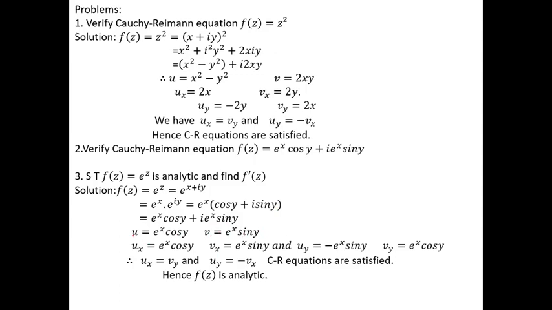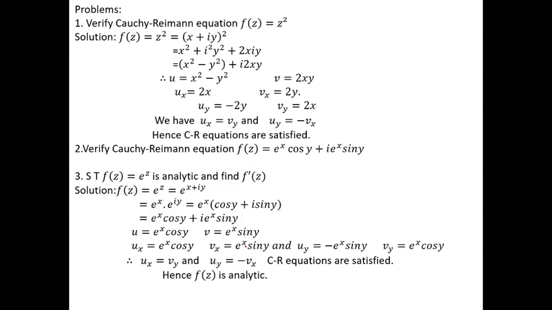Now differentiate u and v with respect to x and y partially. First differentiate with respect to x. Differentiation of u with respect to x is ux is equal to cos y constant, write as it is. Differentiation of e power x is e power x itself. And differentiation of v with respect to x is vx is equal to sin y is a constant, write as it is.